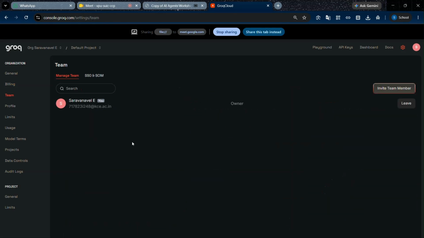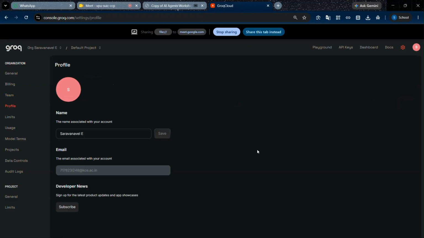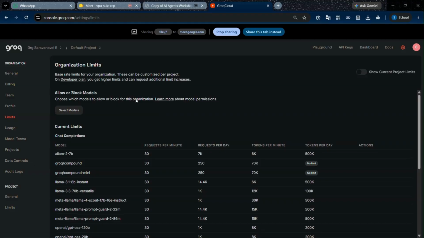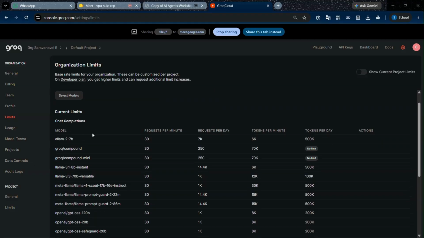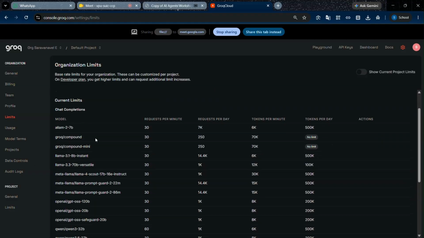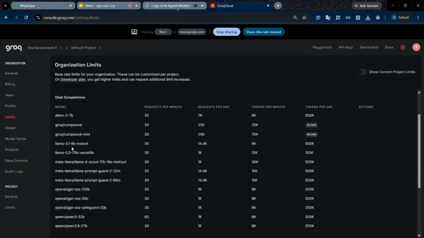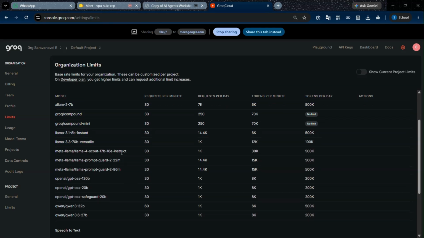We can work in a team, so we can invite our team members here and distribute our work. This is the profile, where we can store our details. This is the limits page and the models available. They provide LLMs, the Groq compound model, and Llama models. This is an 8 billion model, this is a 70 billion model, and this is the version of the model. Llama 3.1 8 billion instant model and similar models are provided free of cost.